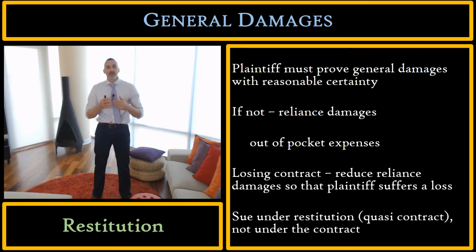As an alternative, I might say, to heck with this, I'm not suing under the contract. I'm going to sue under quasi-contract, under restitution. If I sue under the contract, I'm going to suffer a loss. I'm not going to sue under the contract. I'm going to sue under quasi-contract for restitution. Let's take a look at an example of how that would work. Let's look at an example of how damages would work in the case of a losing contract.